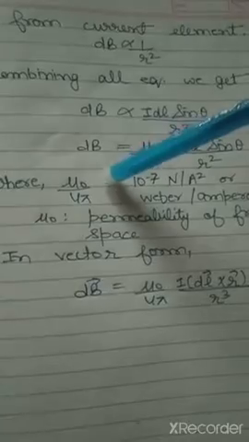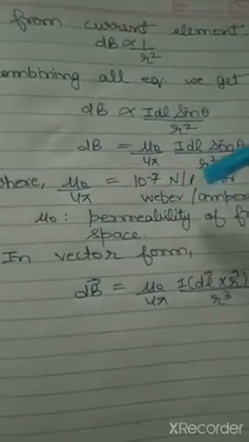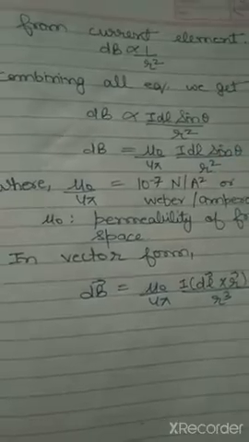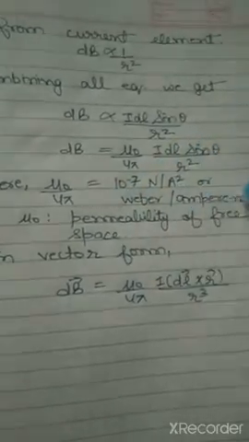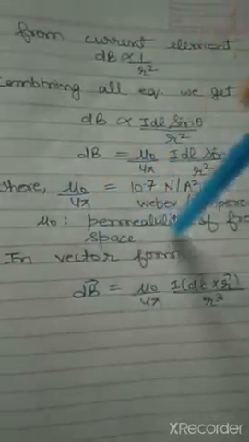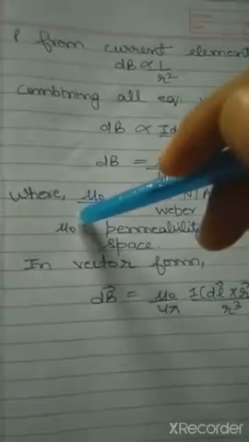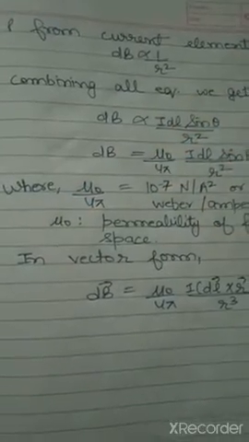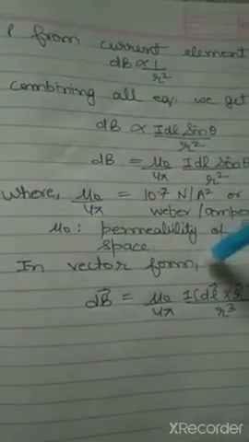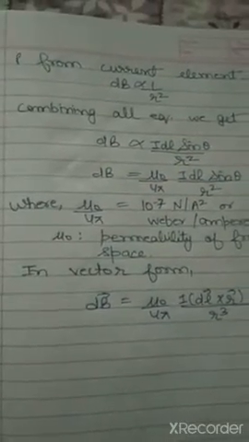Now the value of this mu naught by 4 pi is 10 raised to the power minus 7 Newton per ampere square, or Weber per ampere into meter, and mu naught is known as permeability of free space. Like in Coulomb's law we have epsilon naught, which is known as the permittivity of free space. In this case here we have mu naught, and it is the permeability of free space.